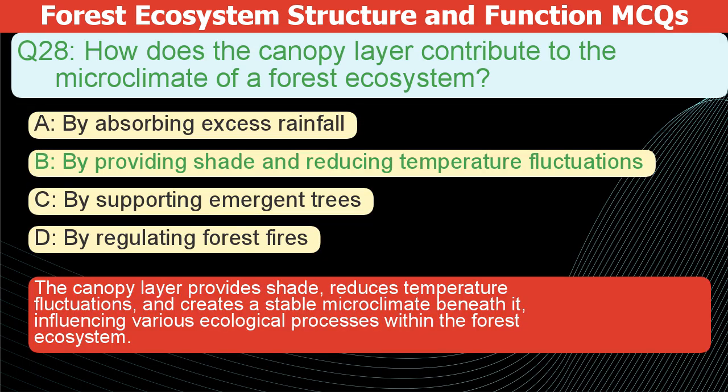The canopy layer provides shade, reduces temperature fluctuations, and creates a stable microclimate beneath it, influencing various ecological processes within the forest ecosystem.